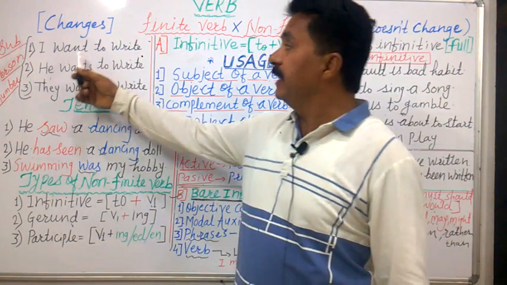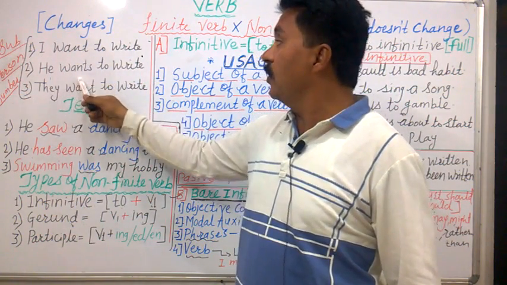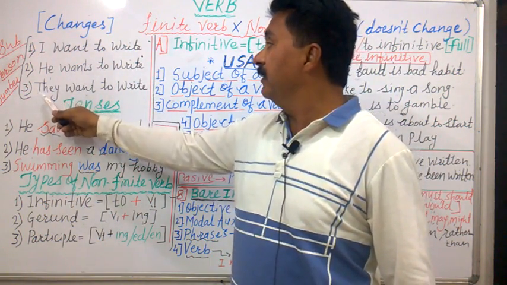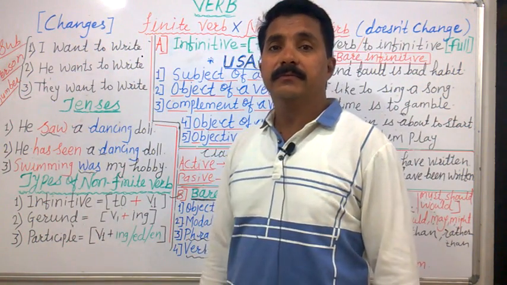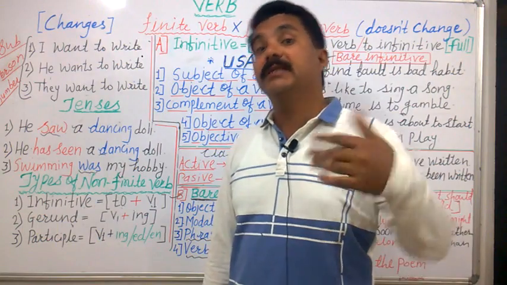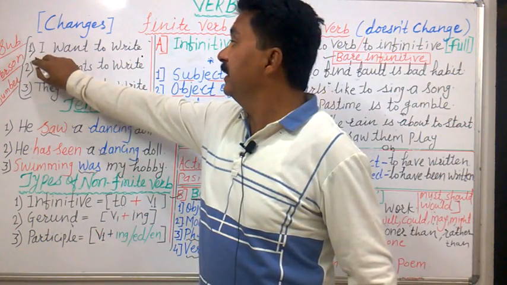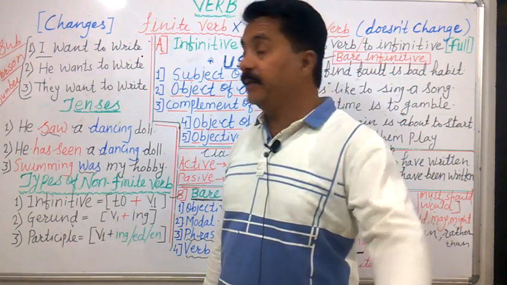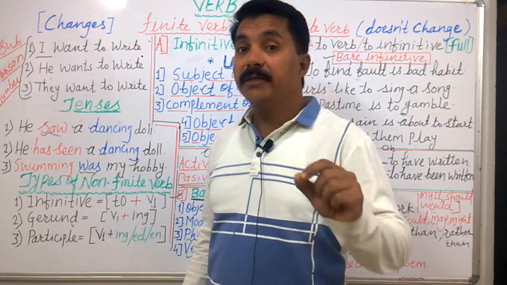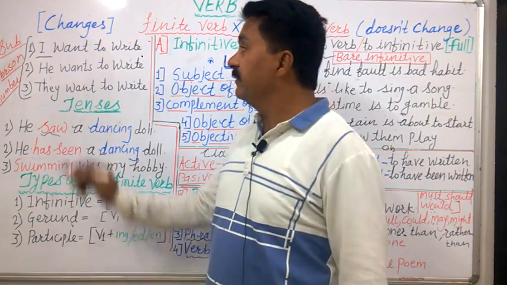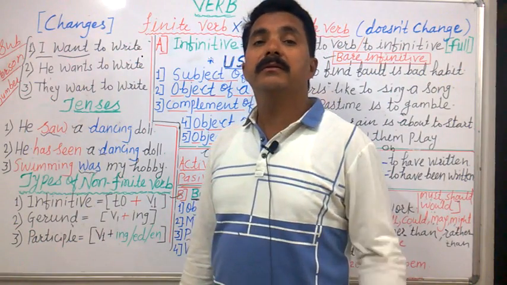Here I have given three examples. I want to write, he wants to write, and they want to write. In all these three sentences, we have changed the subject. First of all, the subject is I in the first sentence. It is first person singular. When the subject is first person singular, what verb have I taken?